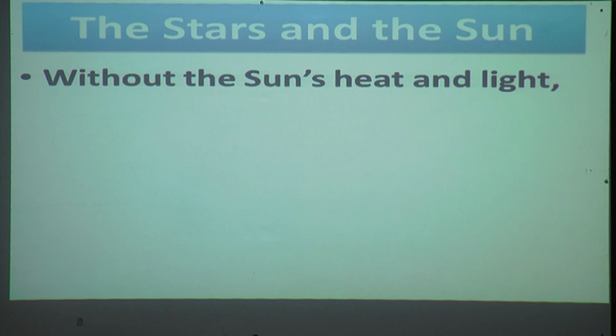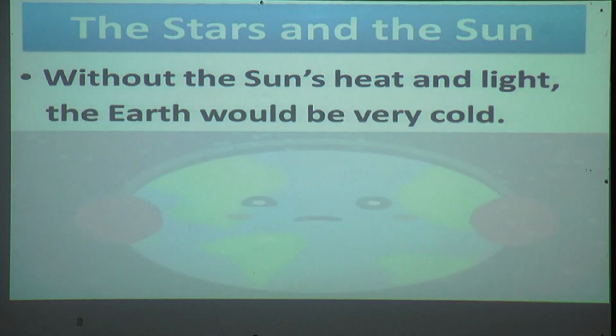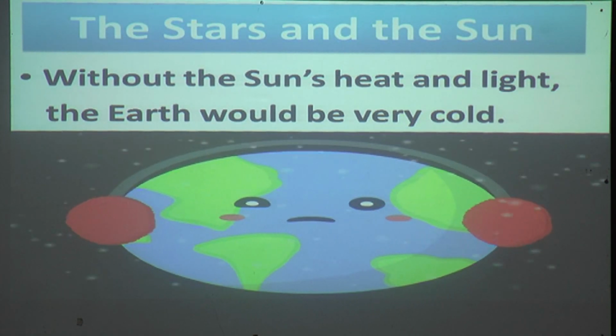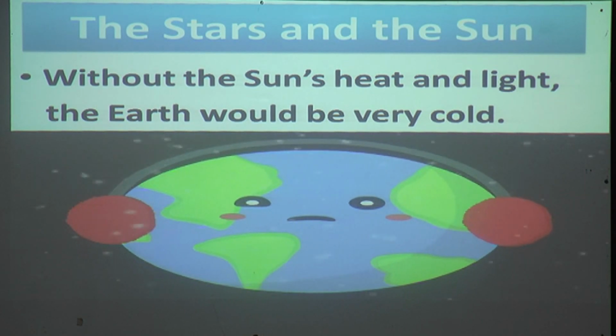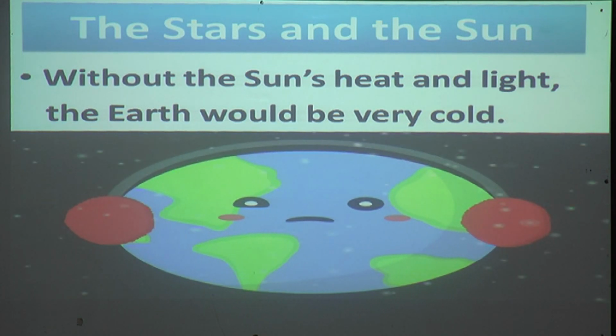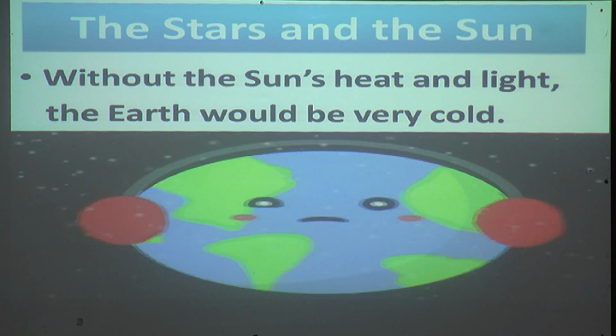Without the sun's heat and light, the earth would be very cold. Yes, when the sun's rays fall on the earth, it becomes warm. We have seen this point in the previous lesson.